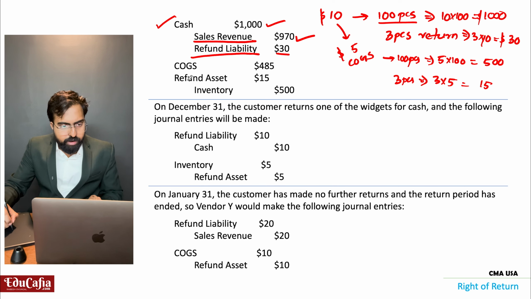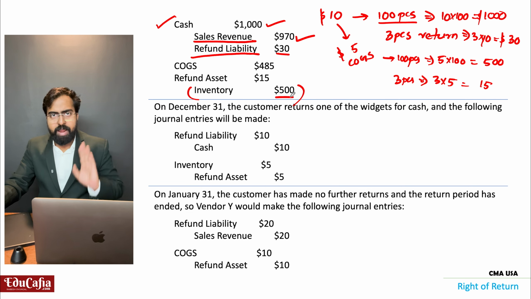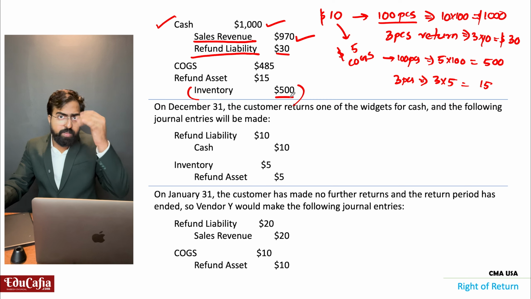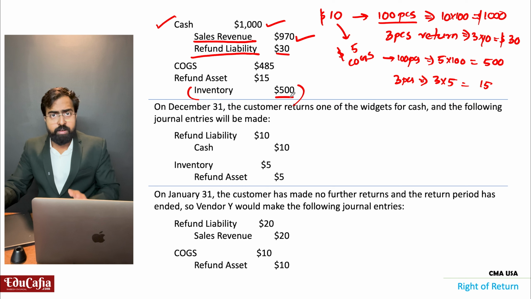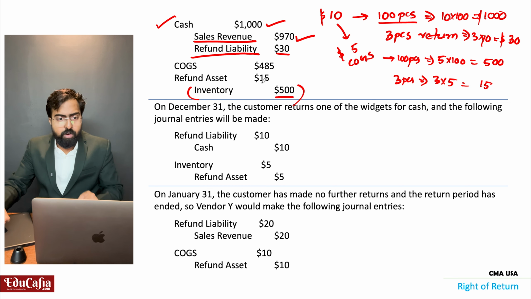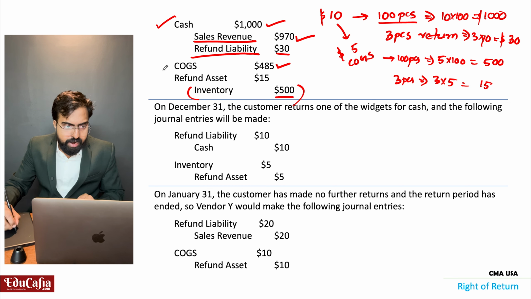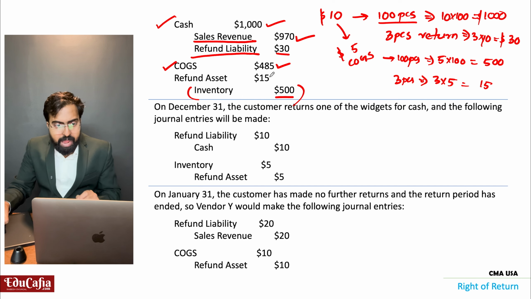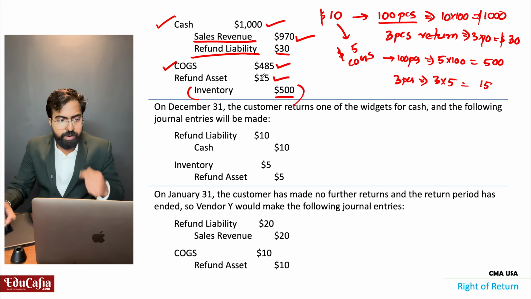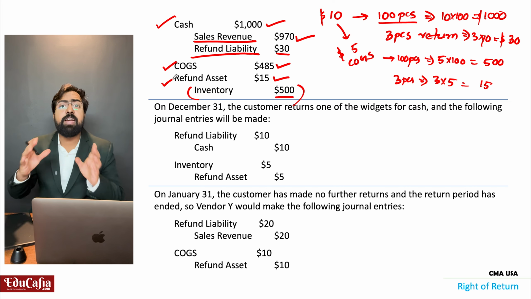So from my inventory, $500 is gone. How? 100 pieces are gone. Of this, 485 I will consider as cost of goods sold, and the balance 15 for me is the refund asset.